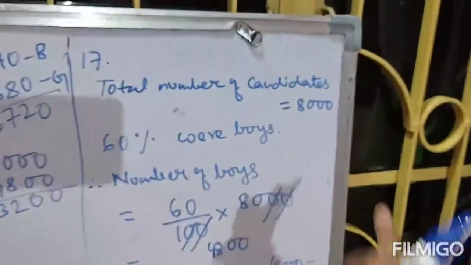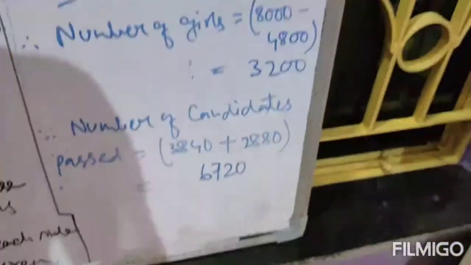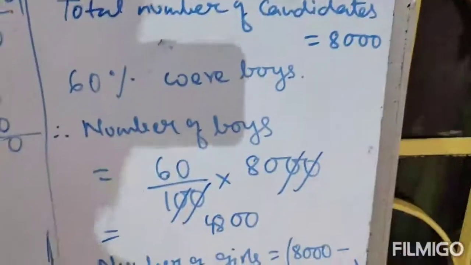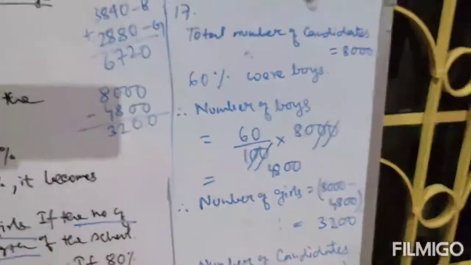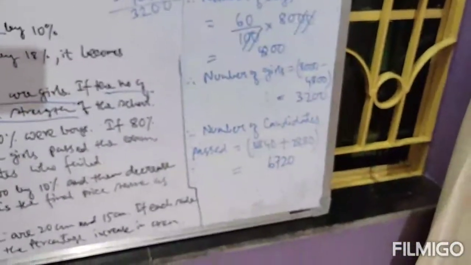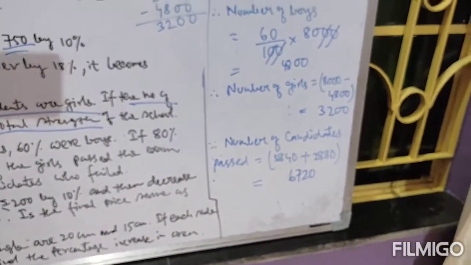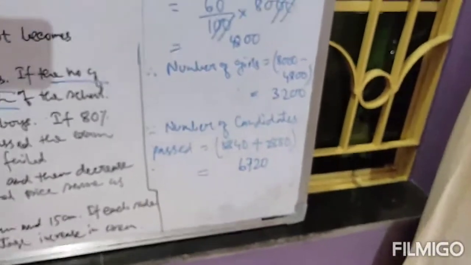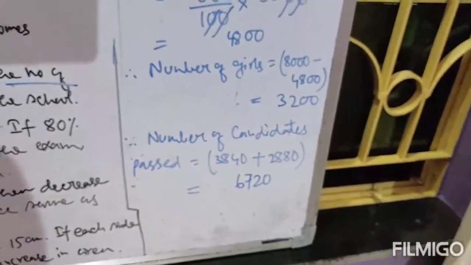Total number of candidates was 8,000 and out of 8,000, 6,720 candidates passed. Therefore the remaining candidates failed the exam. So just subtract to get your answer.